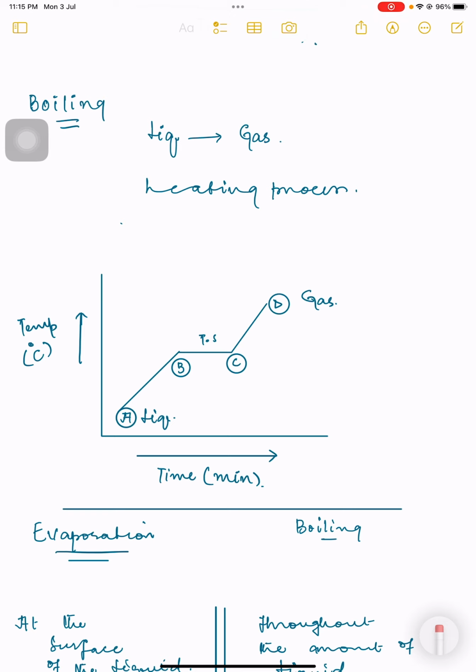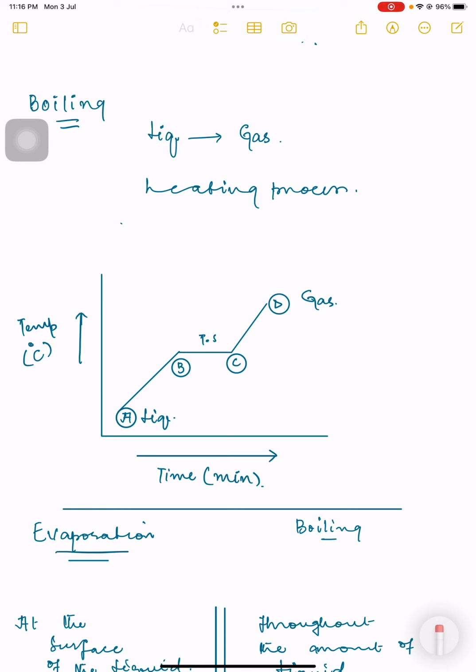In evaporation, we are washing our clothes in summers and in winters as well. We are spreading those clothes under the sun, and we are observing that clothes are getting dried earlier in summers, whereas they are taking a longer interval of time in winters. What is this procedure happening?